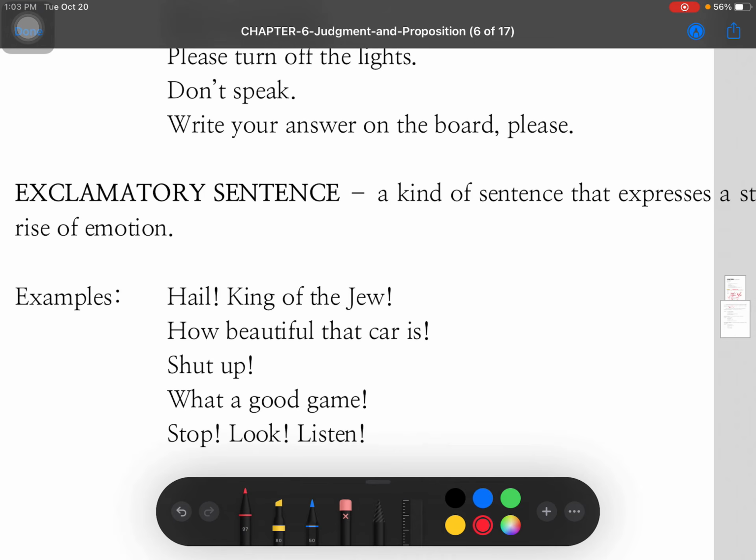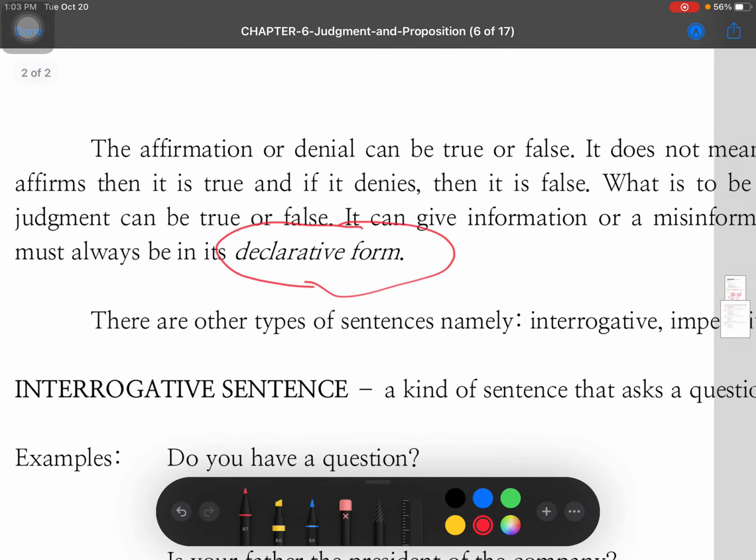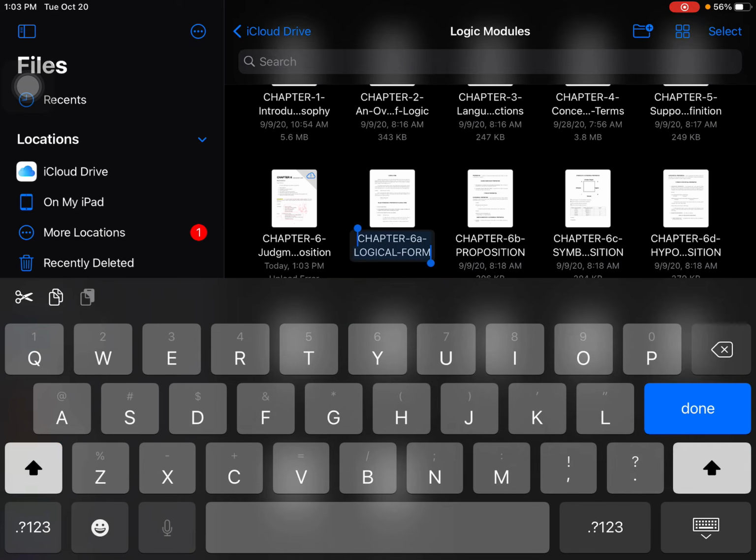Now, exclamatory sentence, so there is a sudden express or rise of emotion dito sa exclamatory sentence, which is alam naman na natin. Okay? Always remember that the propositions that we will be dealing with are always in their declarative form. Now we go to the next topic, which is the logical form.